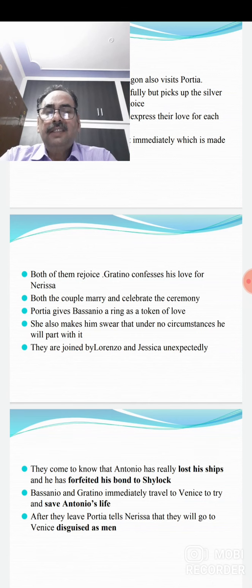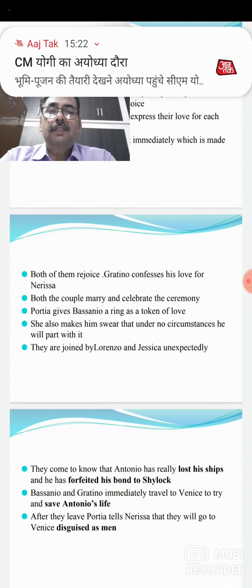And during the ceremony, Portia gives a ring to Bassanio. That was a token of love. She said that this was a token of love. So she also makes him swear that under no circumstances will Bassanio part with it. That is, he won't give this token of love to anyone else. It is only his property.